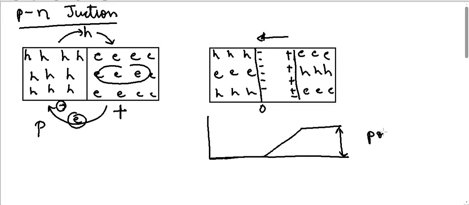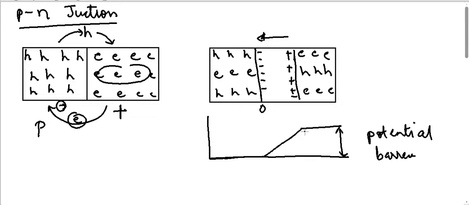This is another important term. Potential barrier is the potential difference set up in a p-n junction when it is at equilibrium position. So the potential difference between the p and n side, the positive side and the negative side, at equilibrium is the potential barrier. In order for the holes to travel from this side to this side, or the electrons to travel from this side to this side, they have to overcome a potential barrier.